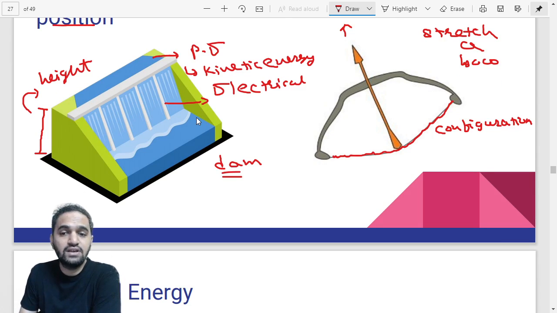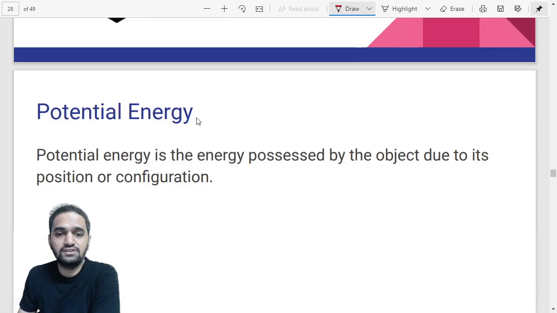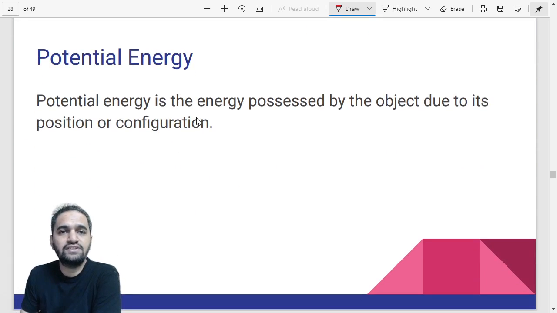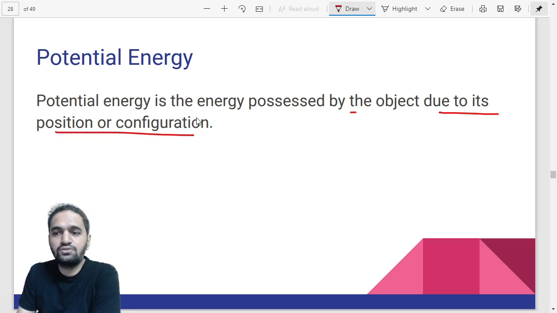Even in dams, the water is kept at a much higher level, and that is also called potential energy. So what kind of definition can we put forth for potential energy? For kinetic energy, we had said that kinetic energy is due to motion. Energy due to motion is kinetic energy. For potential energy, we are going to say it is the energy possessed by the object due to its position or configuration.